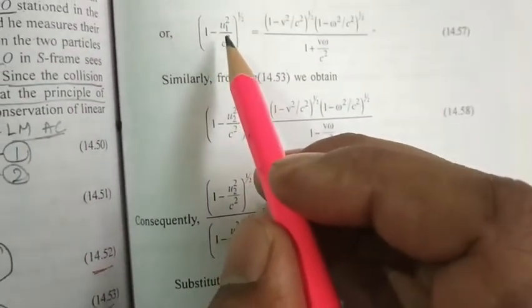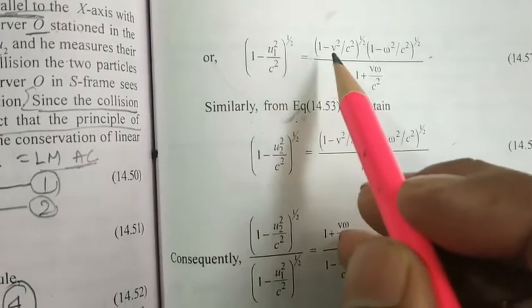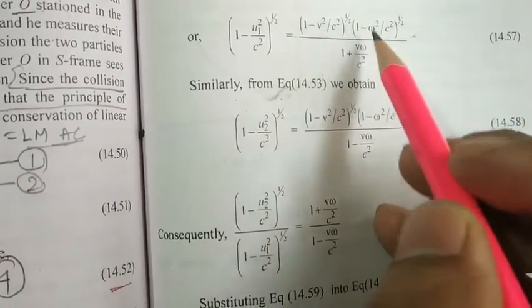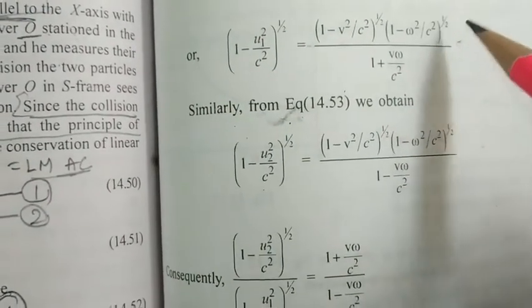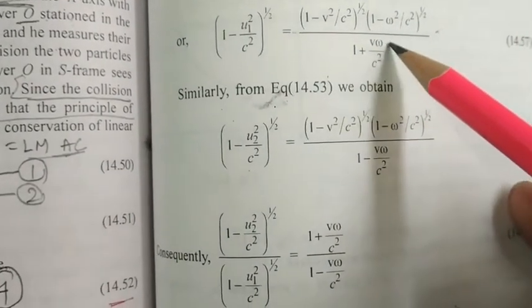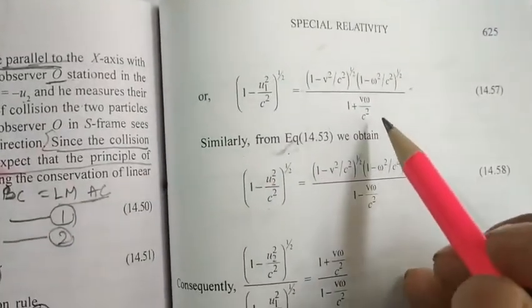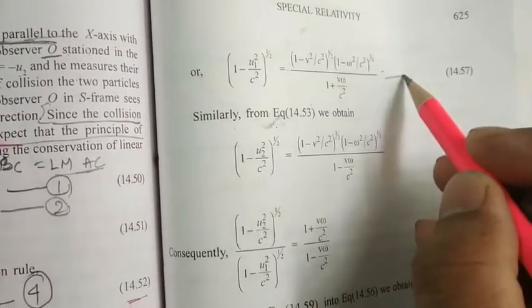So what we found is that 1 minus u1 square by c square to the power 1 by 2 will be equal to 1 minus v square by c square to the power 1 by 2 into 1 minus omega square by c square to the power 1 by 2, and here we get 1 plus v omega by c square, because here it is squared, so root over means the square is removed. Let it be equation number 9.